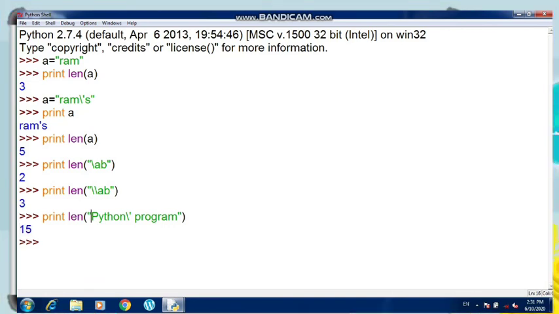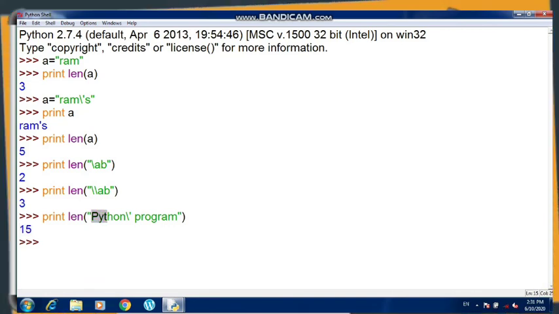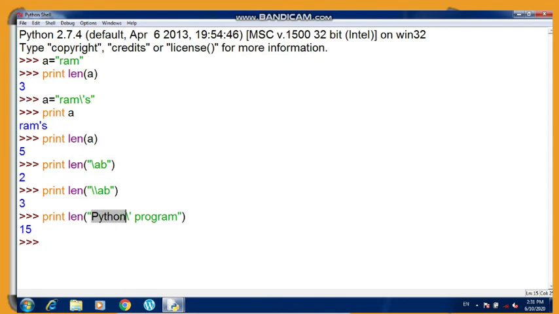How did it come? You can calculate from here: 3, 4, 5, 6, 7. Now you can see that the space will also be counted in the length. So it is 7, then this space will be 8, then 9, 10, 11, 12, 13, 14 and 15. So that is how the length is calculated in Python.